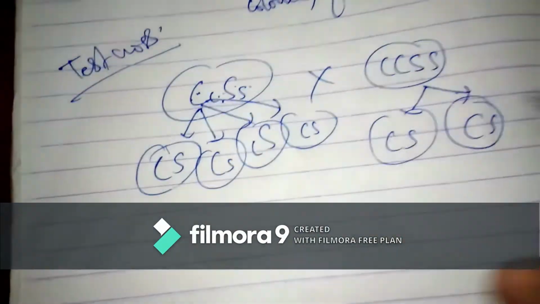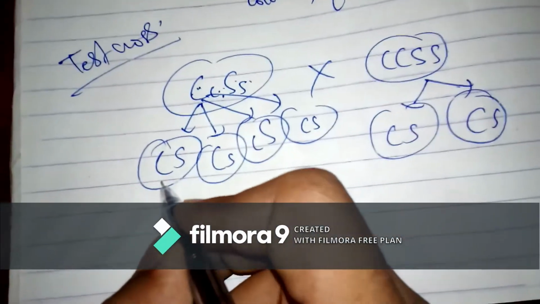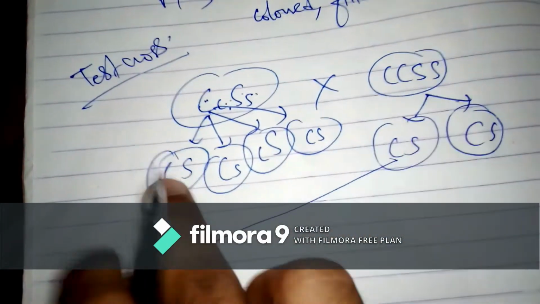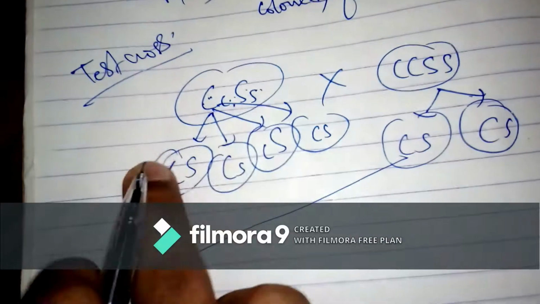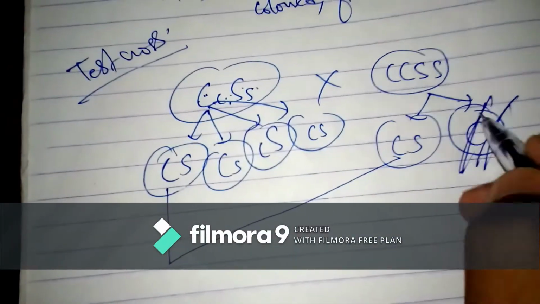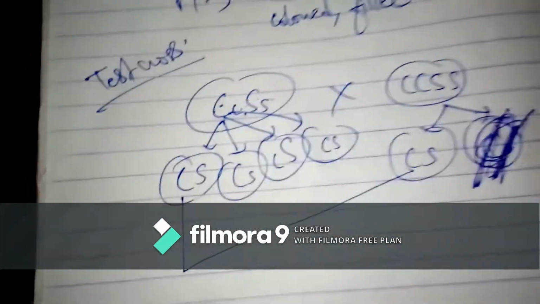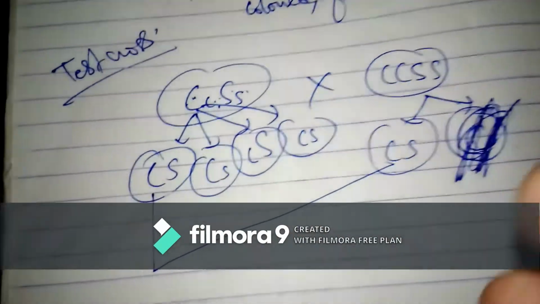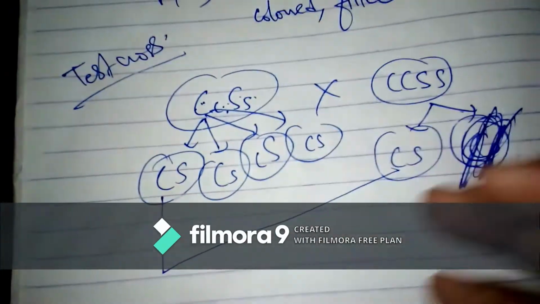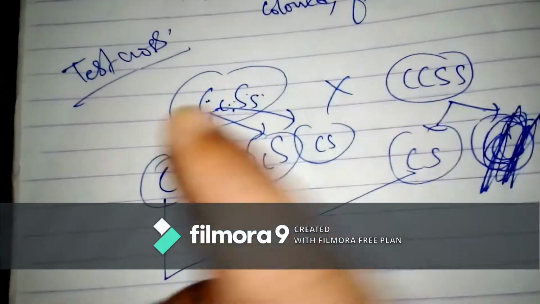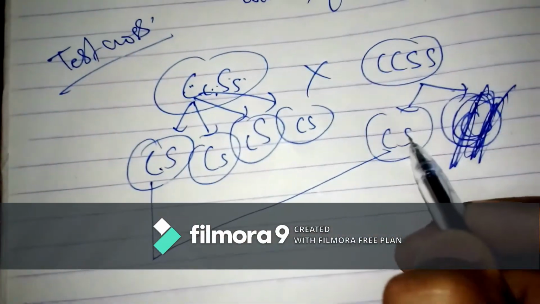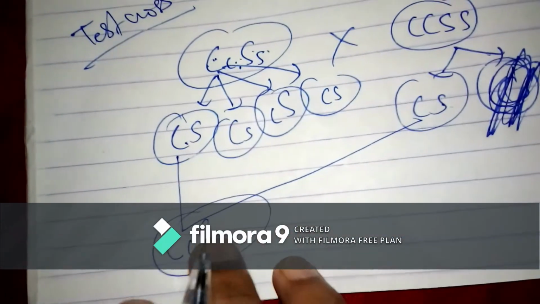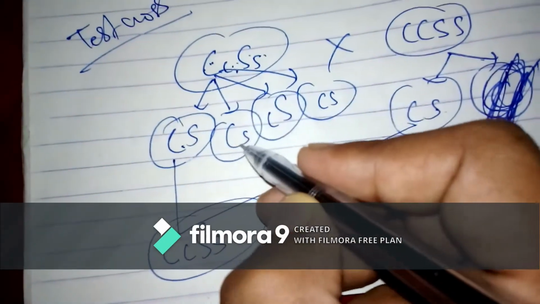Okay, so now if we do the crossing, here the crossing will be pretty much different because many combinations can be formed. So see, first combination will be this. It is the same combination that will be formed if we cross this with this and this with this. So let us cancel this, it will be just a confusing thing. Actually the generations will be the same, but here we are not showing it, otherwise it will be a mess here. So capital C capital S small c small s. So this is the first type.